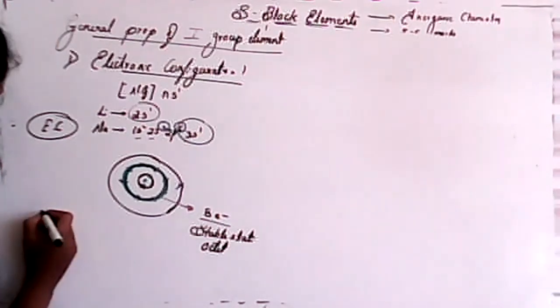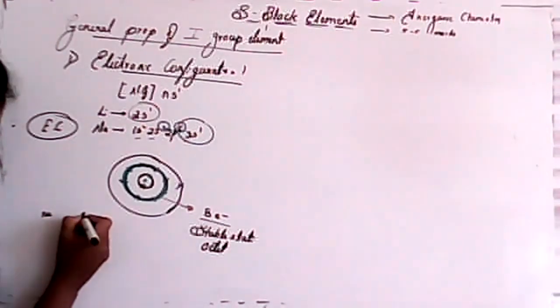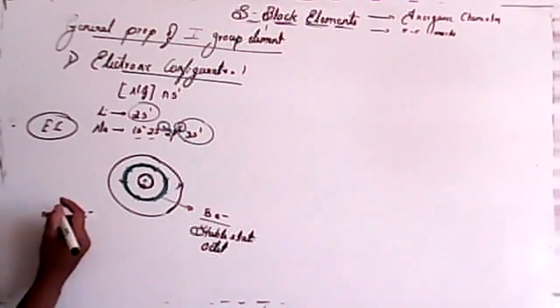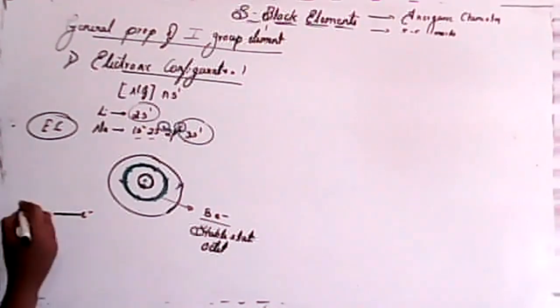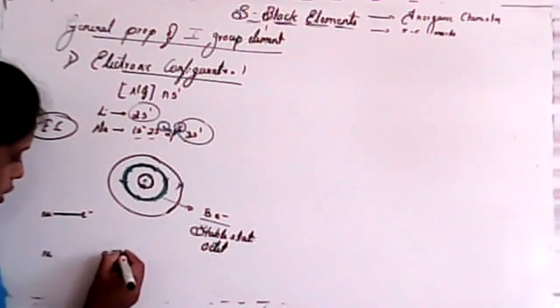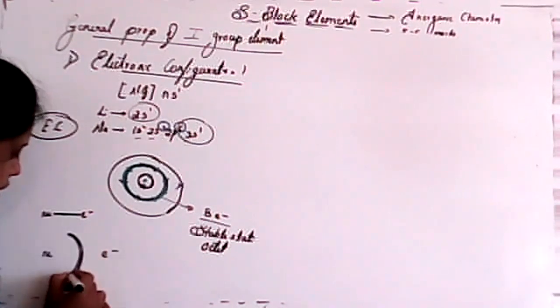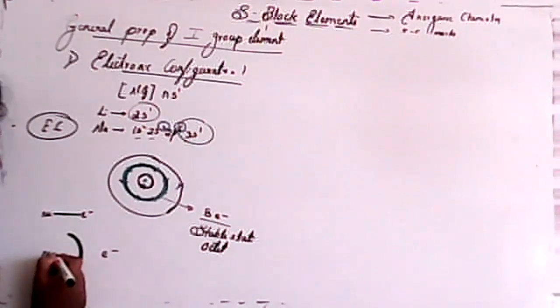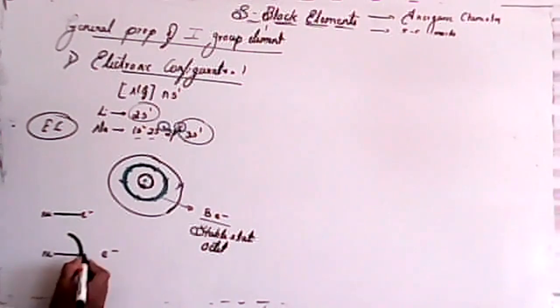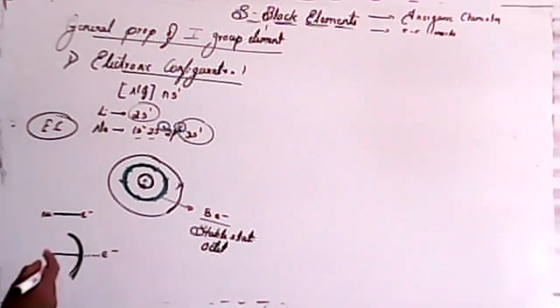If there is no shield in between, then the effective nuclear charge is more. But in this case there is a shield, so the effective nuclear charge will reduce.